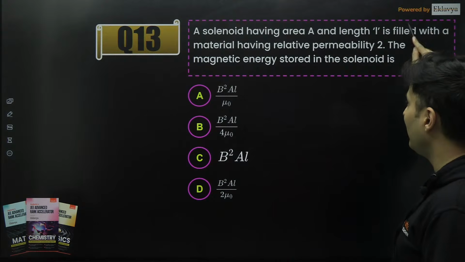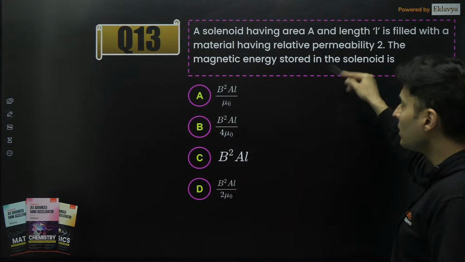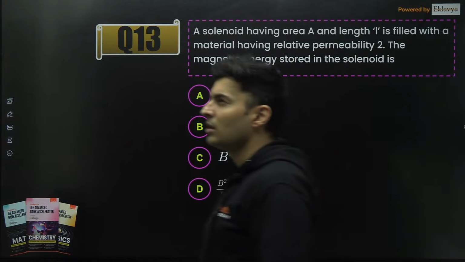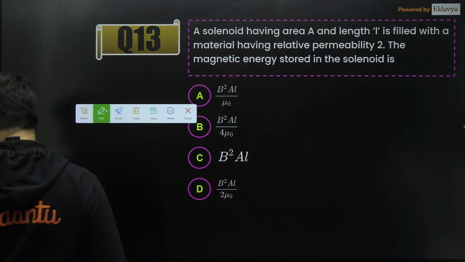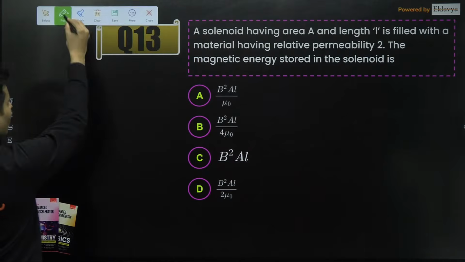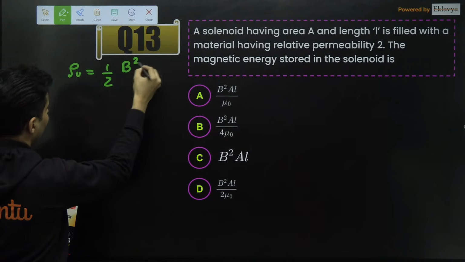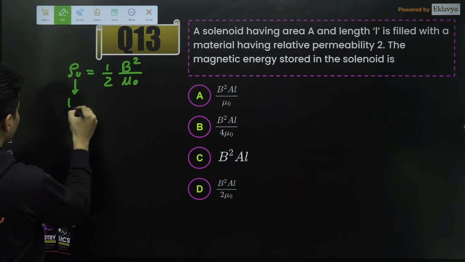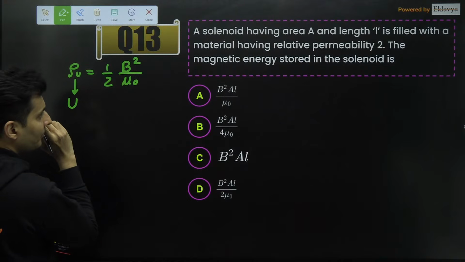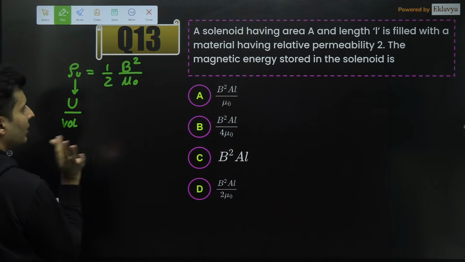The solenoid has some area, some length filled with some material. Permeability relative is 2. The magnetic energy stored in it is how much? Magnetic energy stored in that particular solenoid is how much? Okay. So first of all, I know the density of energy stored is half magnetic field square divided by mu naught, and this energy density times the volume is the total energy stored. Okay, this is one way I can do it.